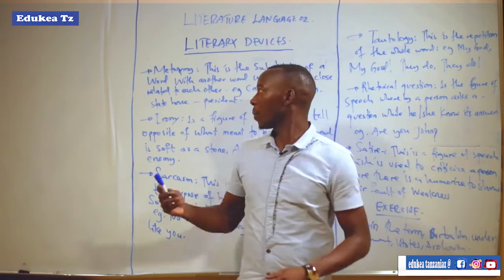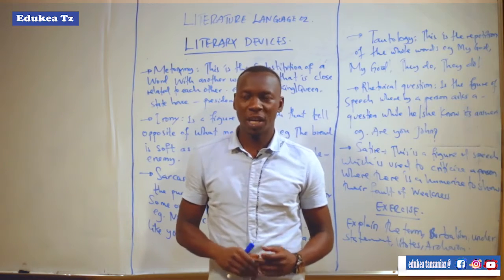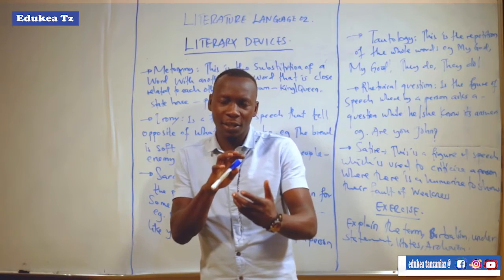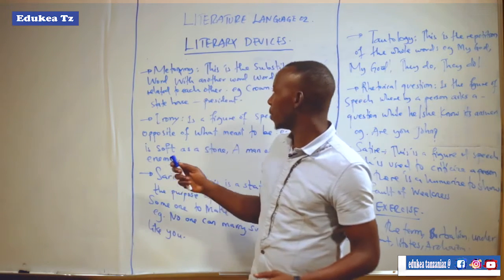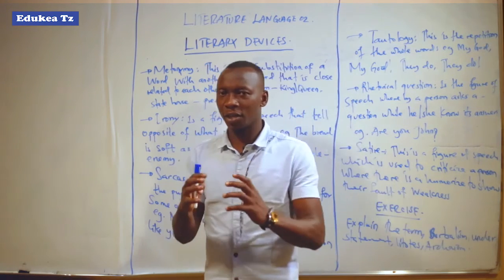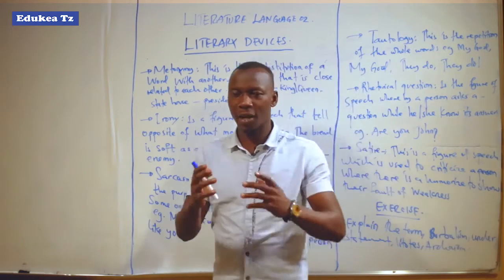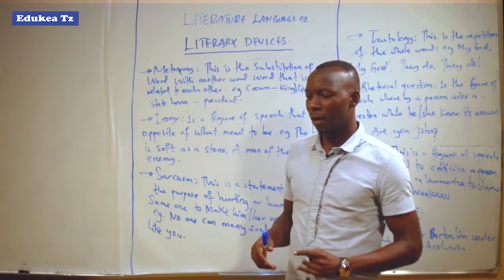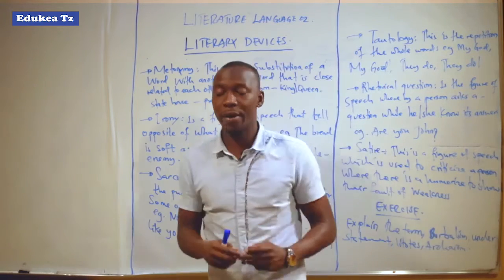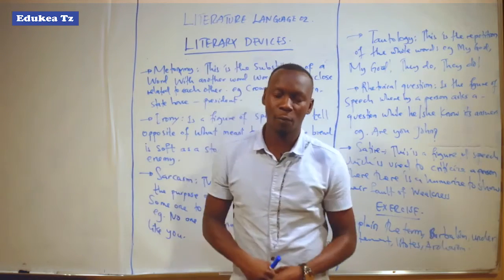So when we are talking about metonymy, this is figurative language that is used to show that there is a relationship between words that relate to each other. Example, the use of state house. The state house is related with the power or the president. The crown, you can say, is correlating with the king or queen. So crown, it depends, it can be a king or queen, or it involves the family of the kingship.